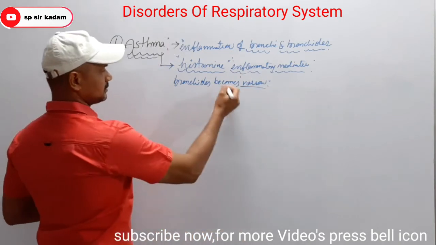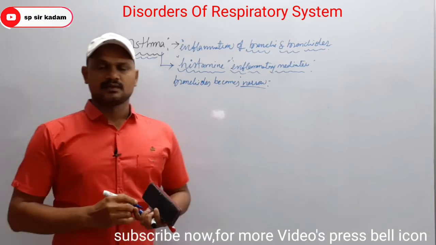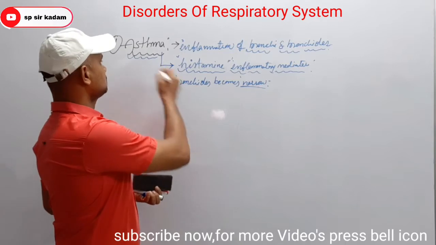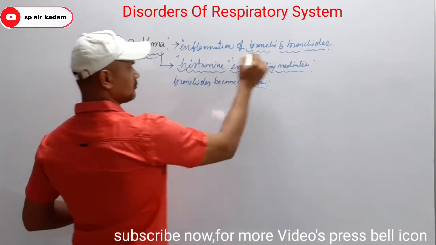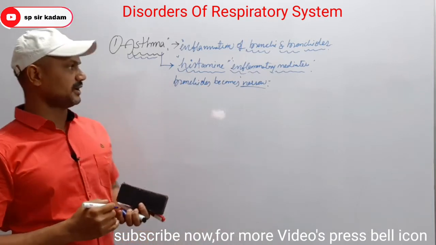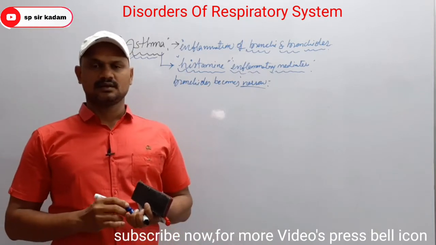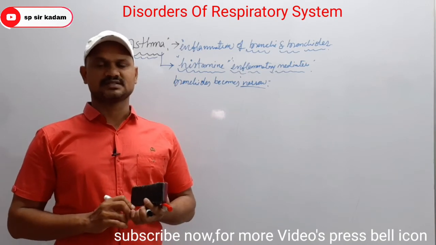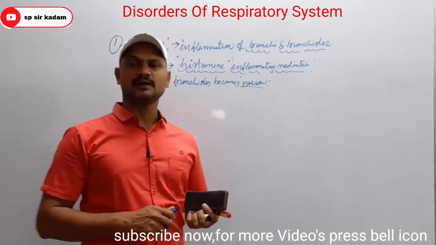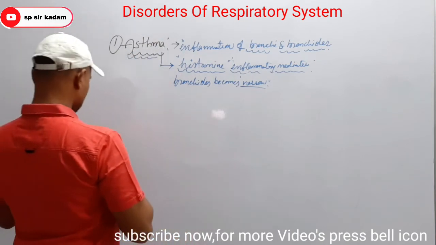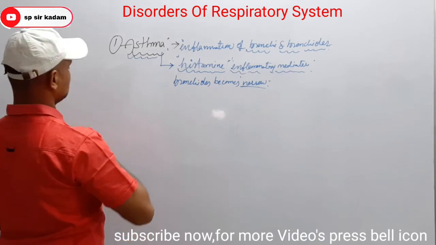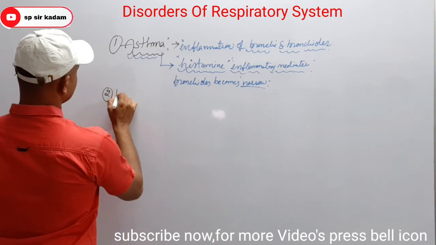Many important points. In which respiratory disorder do the bronchioles become narrow? That is asthma, with inflammation of bronchi and bronchioles, and allergies causing release of histamine. The main symptoms of asthma: coughing, difficulty in breathing and wheezing. The first important disorder is asthma, and the second one is bronchitis.